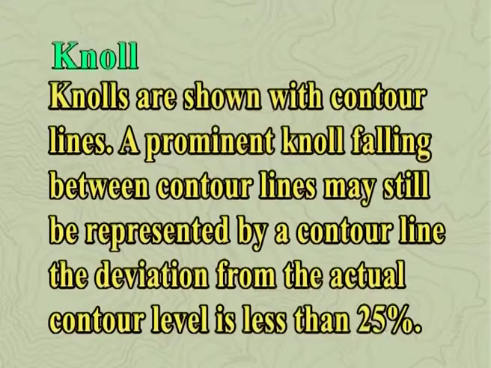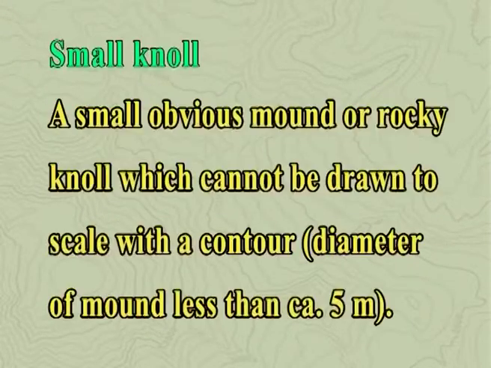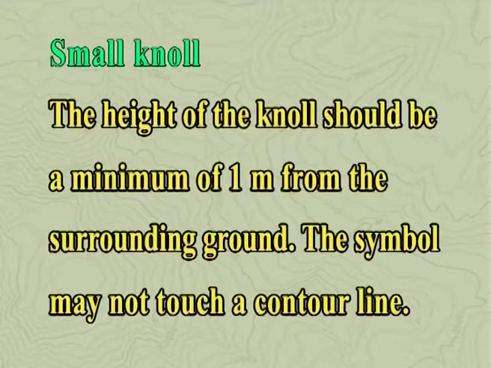Knoll: knolls are shown with contour lines. A prominent knoll falling between contour lines may still be represented by a contour line if the deviation from the actual contour level is less than 25%. Small knoll: a small obvious mound or rocky knoll which cannot be drawn to scale with a contour, that is, diameter of mound less than 0.5 meter. The height of the knoll should be a minimum of 1 meter from the surrounding ground. The symbol may not touch a contour line.